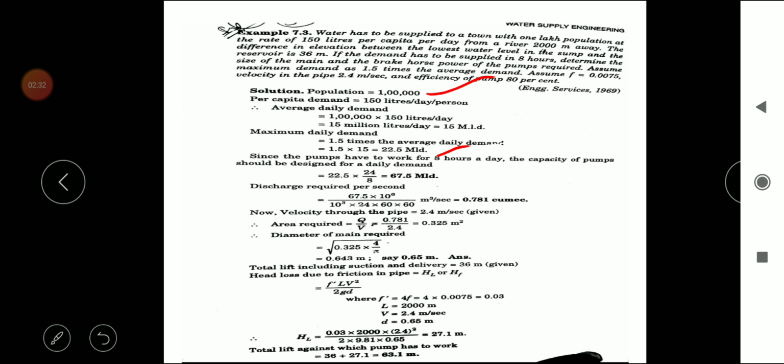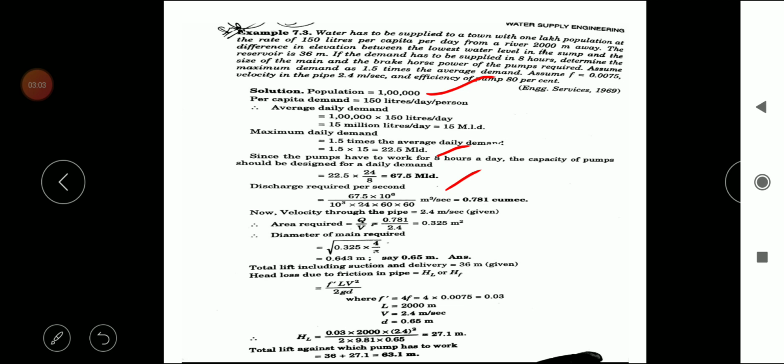Since the pumps have to work for 8 hours a day, the capacity of the pumps should be designed for a daily demand. So the maximum daily demand is 22.5 into 24 divided by 8. 24 is per day, and the pumps have to work for 8 hours only. Therefore 24 divided by 8. The finally designed daily demand is equal to 67.5 MLD.